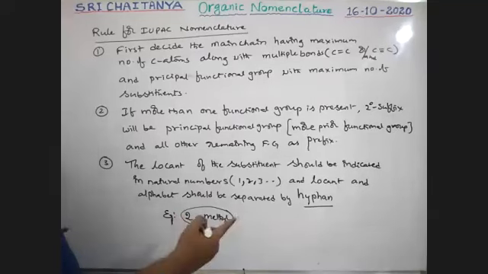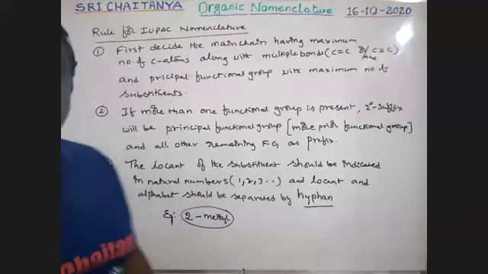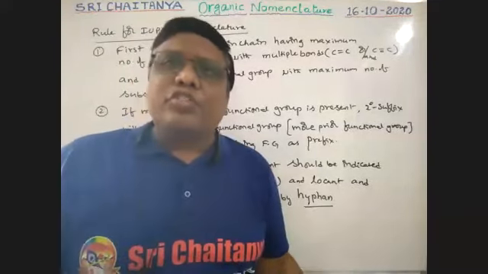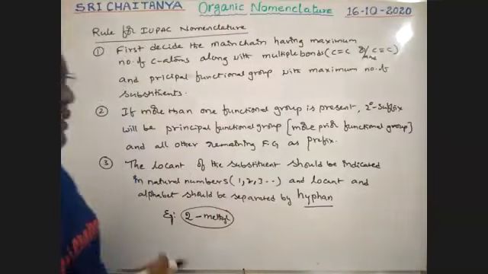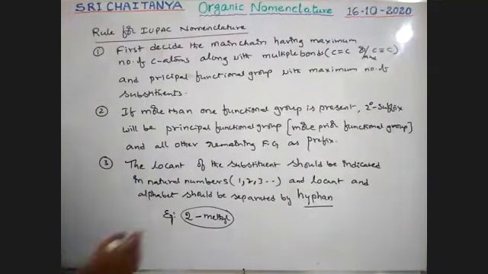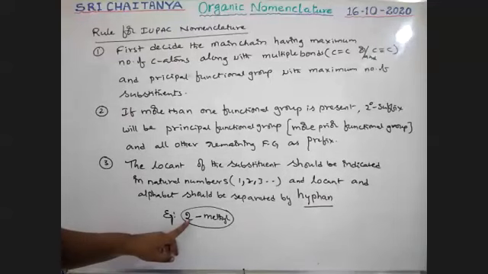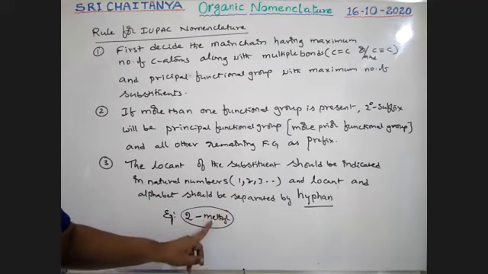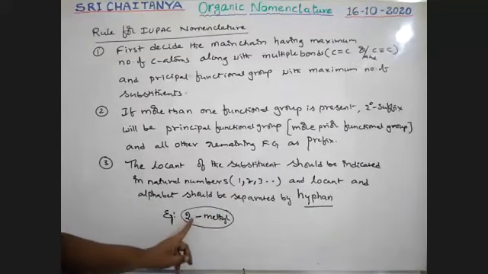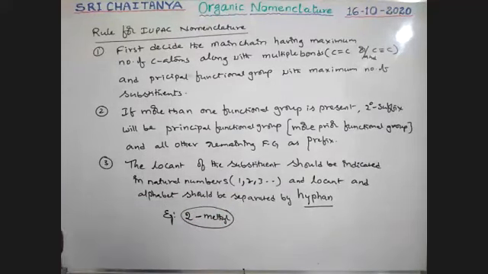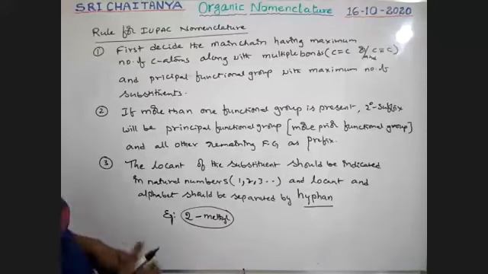If more than one number is there, number and number are separated with a comma. So this is the punctuation in the naming words. Location, position is mentioned with simple numbers, and between the alphabet of the word and the number there should be a hyphen. Okay. Next point.